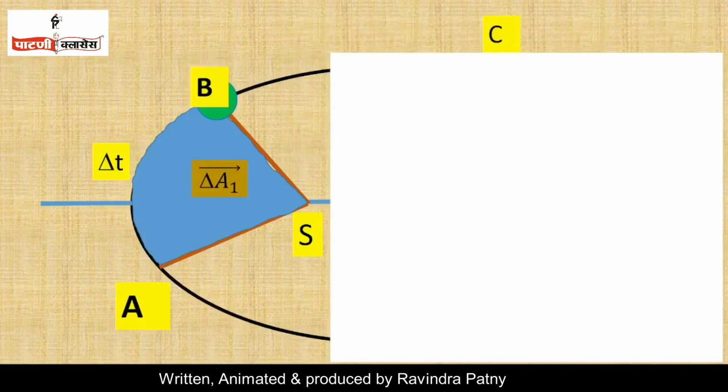Since vector delta A1 is a vector area, the region shaded, the region swept by the planet during the small interval of time, is almost triangular. Therefore, the area delta A1 can be obtained by using half into base into height.